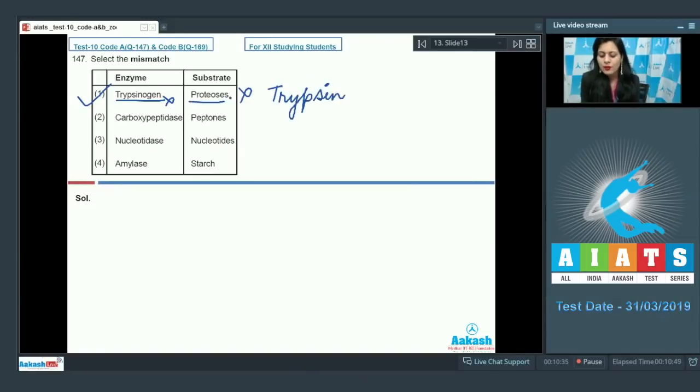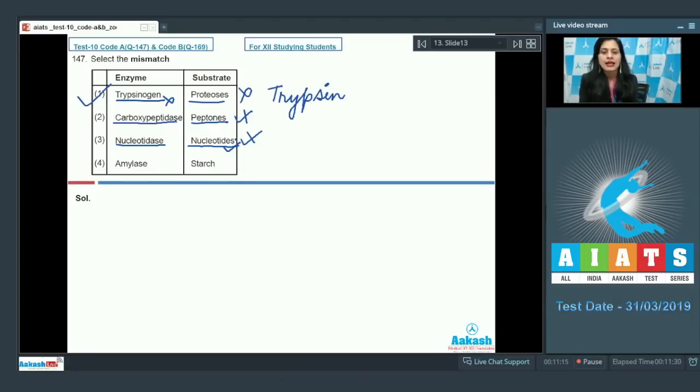which acts on proteins. The next match given is carboxypeptidase and the substrate is peptones, and as it is a correct match, this cannot be a correct answer to our question. Carboxypeptidase, which is secreted in pancreatic juice, in its active form acts on substrate peptones. The next match given is nucleotidase and the substrate is nucleotides, and as it is a correct match, this cannot be a correct answer to our question, because nucleotidase, which is a brush border enzyme, acts on substrate nucleotides